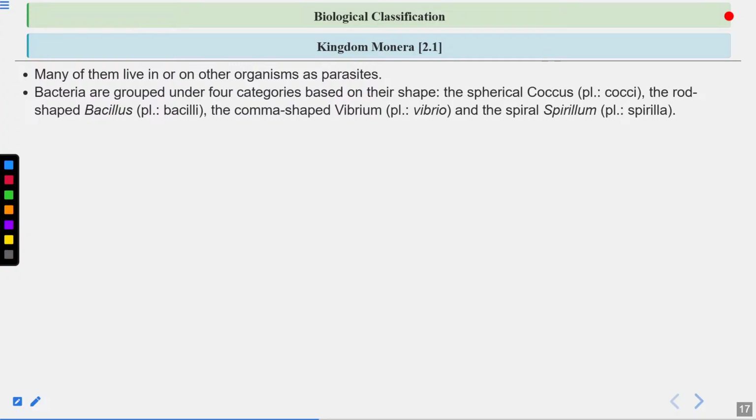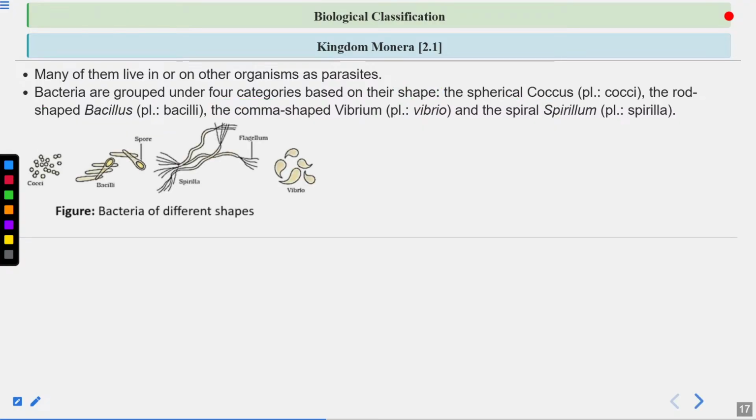Now, bacteria can be divided into 4 groups based on their shape. Okay. So you should remember these 4 groups. These 4 groups are based on the shape of the bacteria. The bacteria can be spherical, example is coccus. They can be rod shaped, bacillus. They can be comma shaped, example is vibrio, or they can be spiral, example is spirillum. So you should remember the different shapes of the bacteria. These are spherical, then you have rod shaped, then you have spiral, and then you have comma shaped.